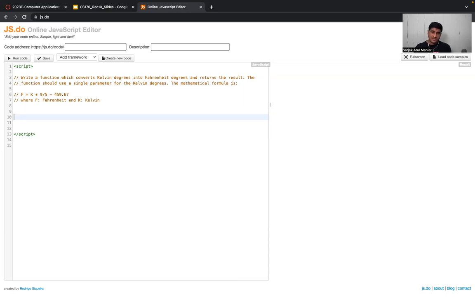So again, pause this video first and try it on your own. And once you are done, resume the video and check with the solution, with what I am doing over here, right? So like always, if we need to create a function, we'll use the function keyword, right? So this is just the basic syntax.